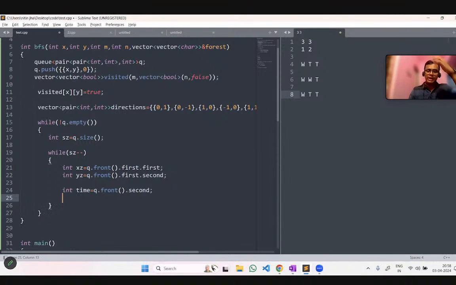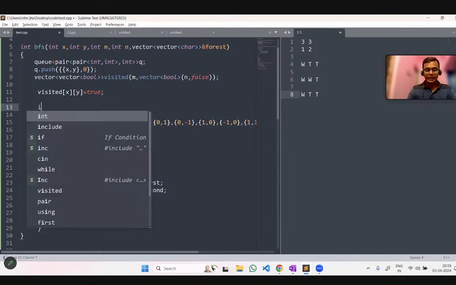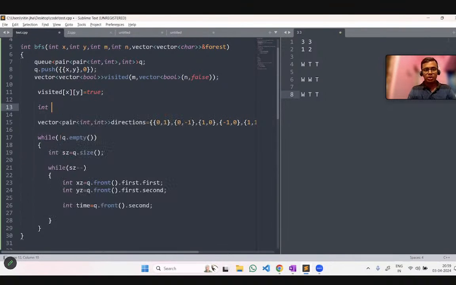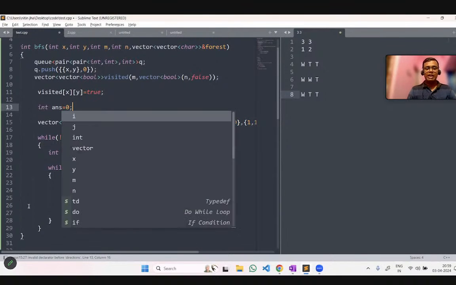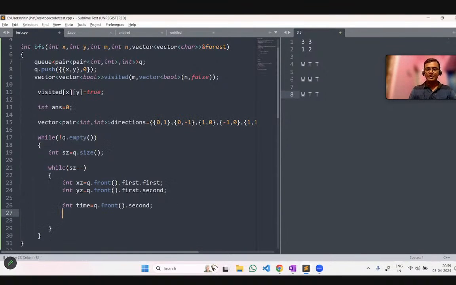So we will get that value. And now, since we have to return an answer, we have to create a max. You can create an answer which is initially 0, and whenever we get any new time, we have to check whether this time is greater than our answer or not.